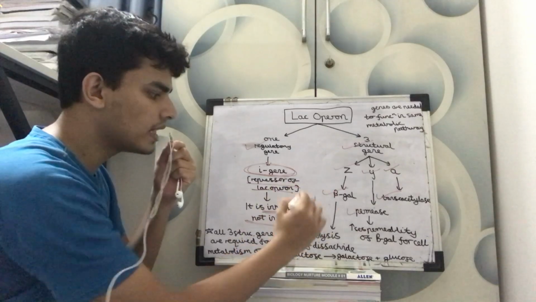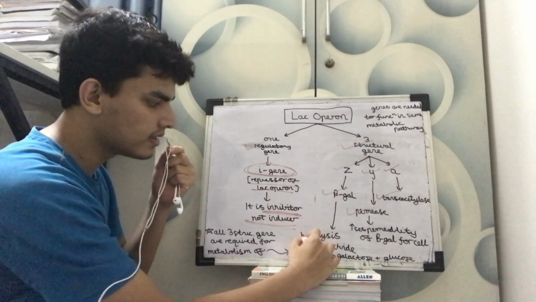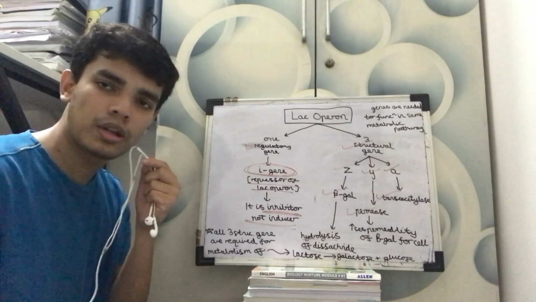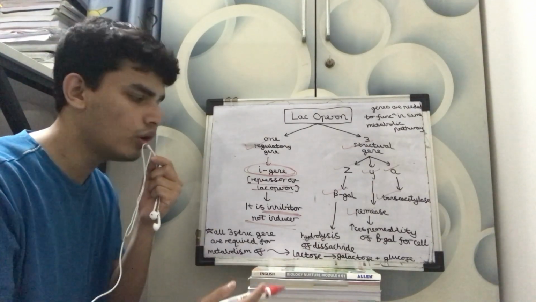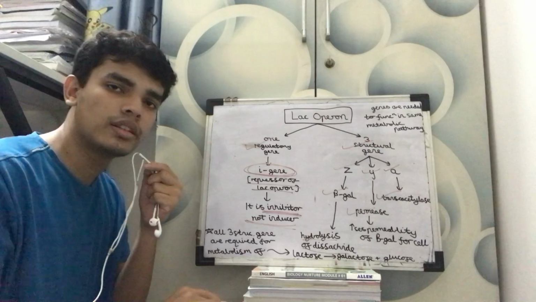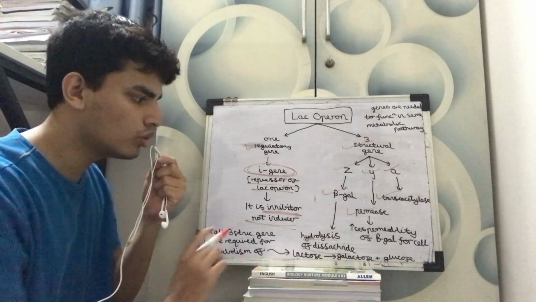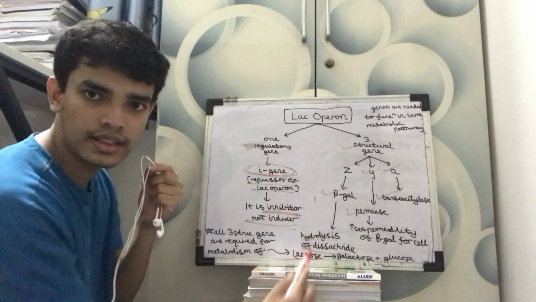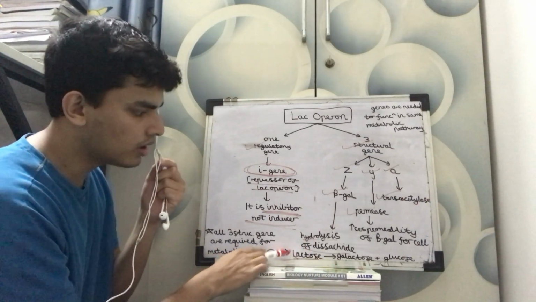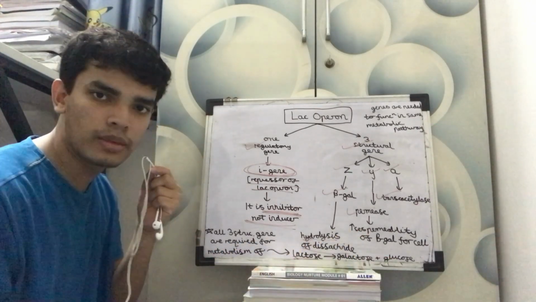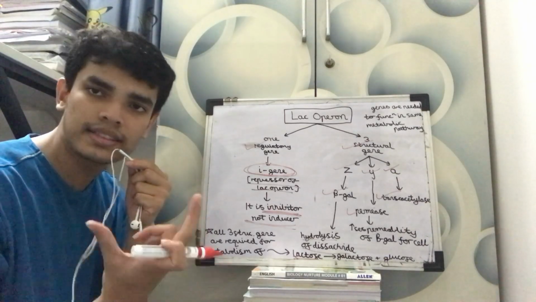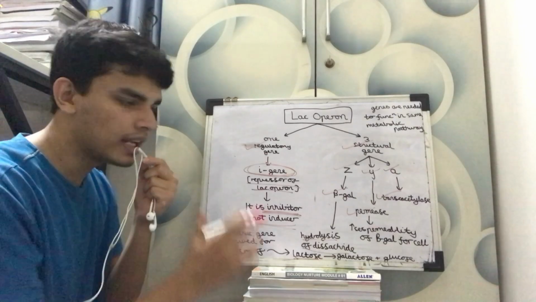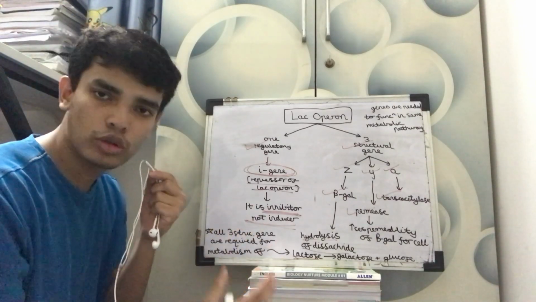So what does BGAL do? It initiates the hydrolysis of disaccharides. Now, if you have read the biomolecules chapter in your 11th standard bio, or you have read it in organic chemistry in 12th standard, you know hydrolysis of disaccharides, turning lactose into galactose and glucose. Lactose is a disaccharide, and galactose and glucose are monosaccharides. So it breaks lactose into galactose and glucose.